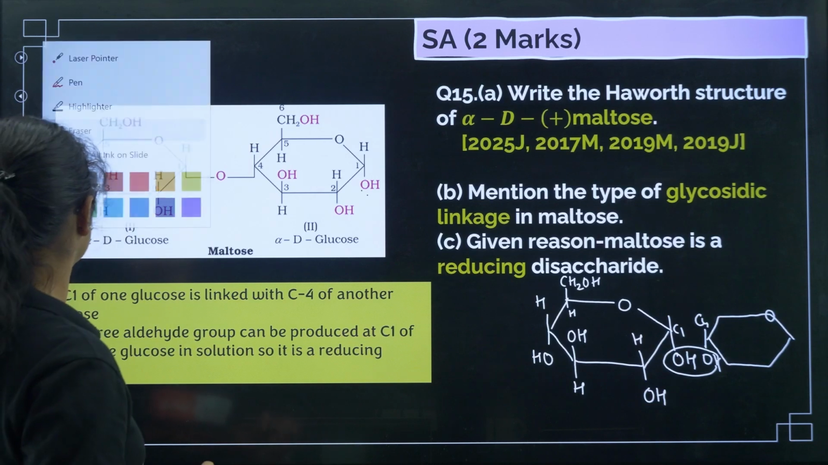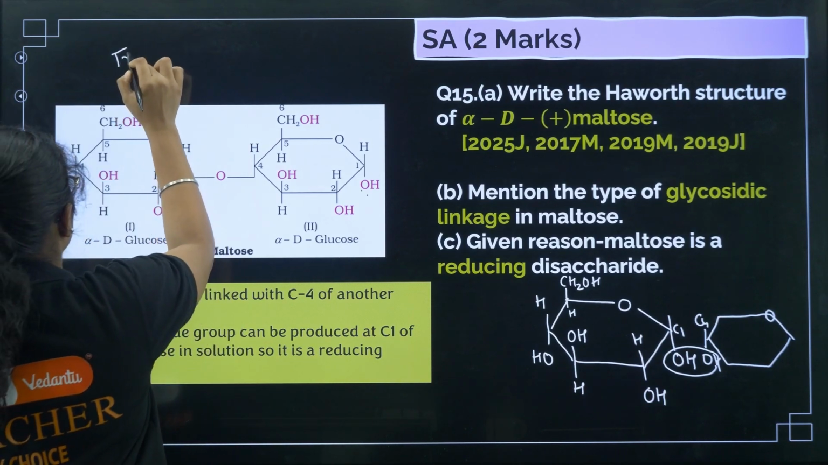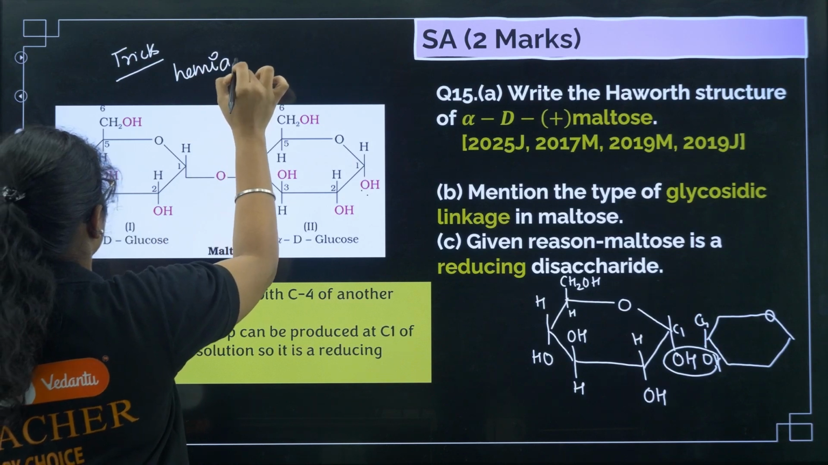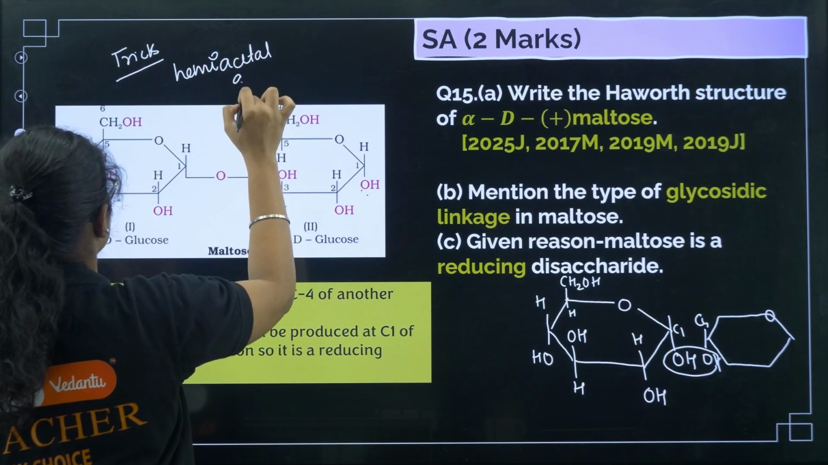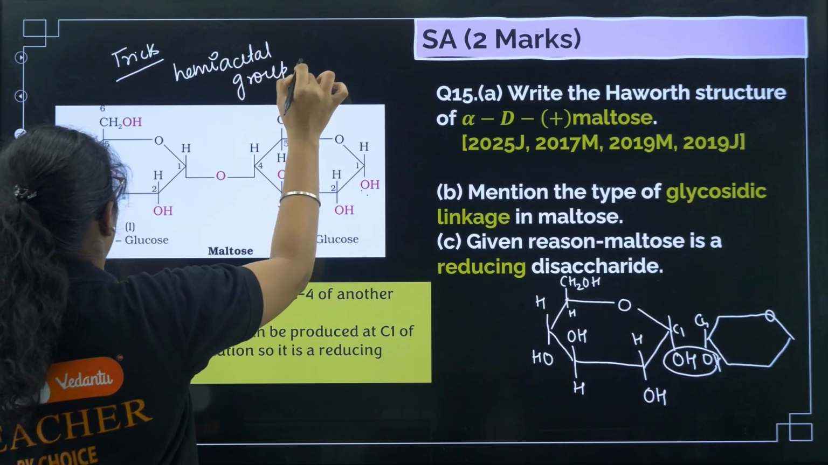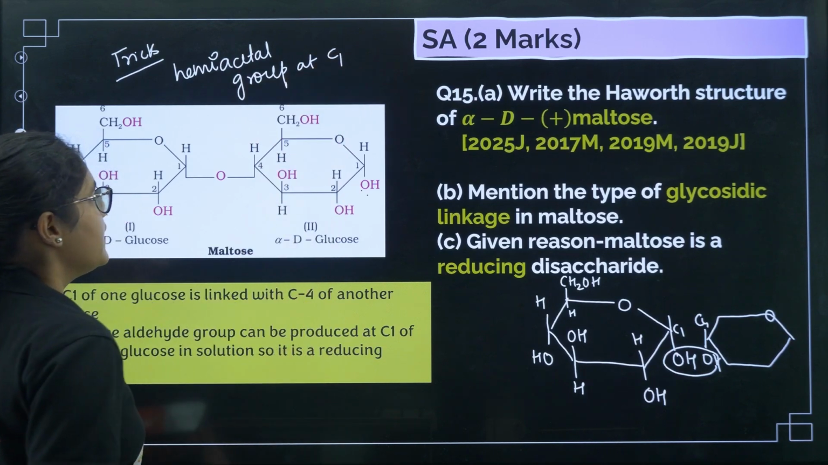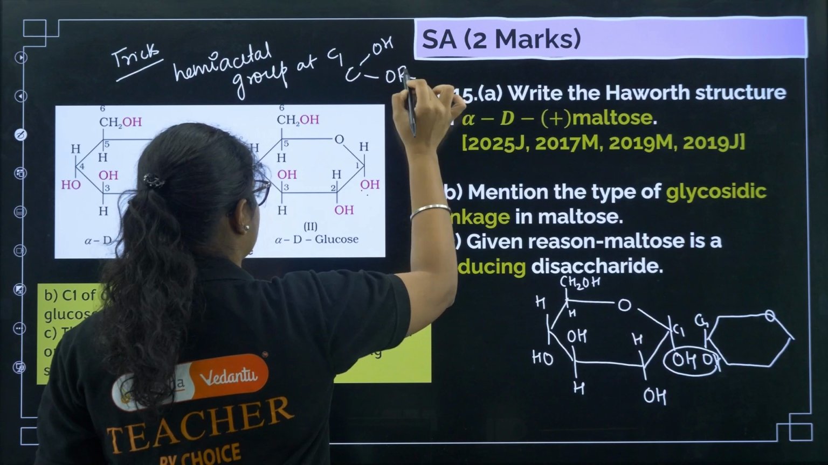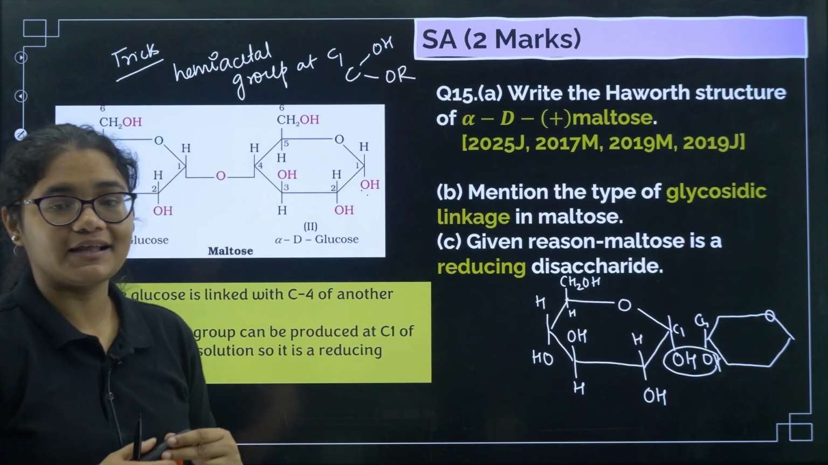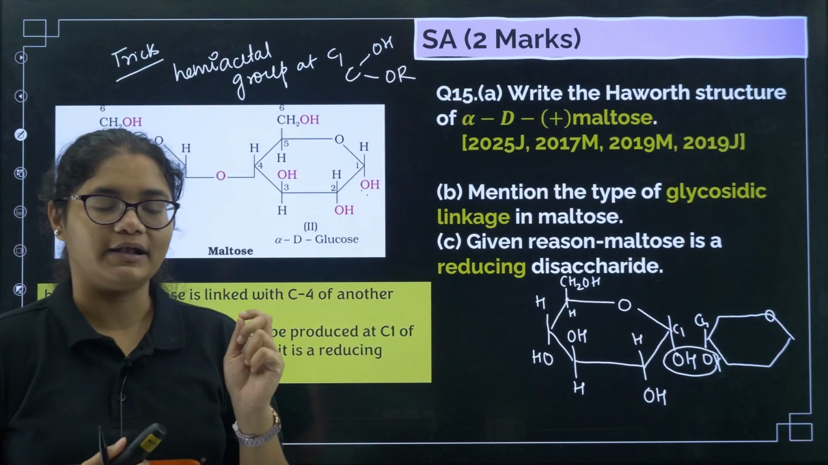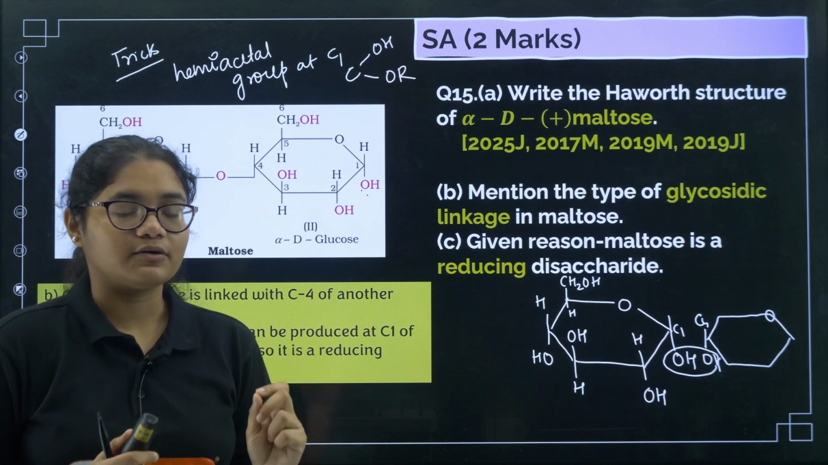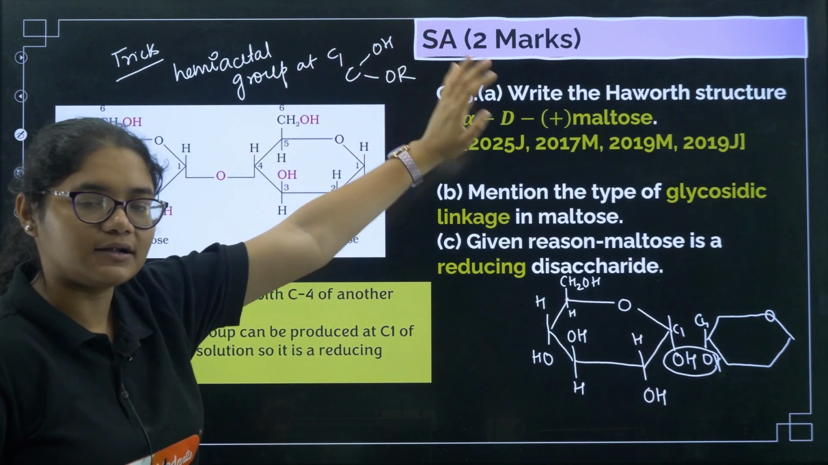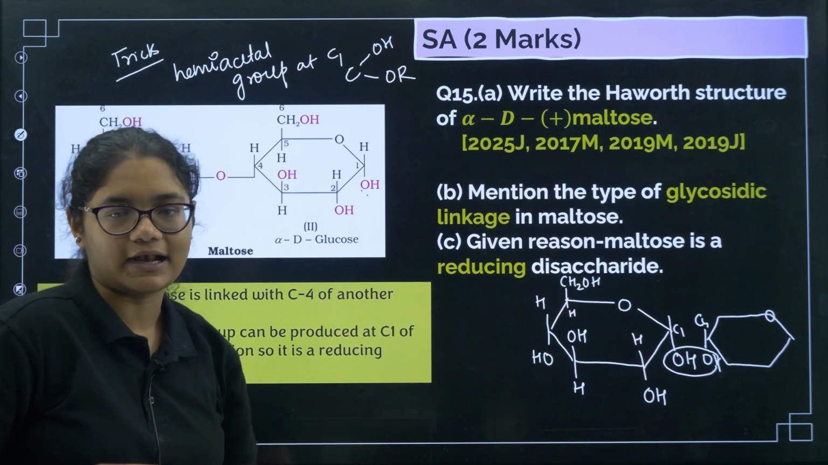But how to find out, what is the trick? The trick here is you need to search for a hemiacetal group at C1. Hemiacetal group, if you remember, is an OH and an OR group attached to one carbon. If we have a hemiacetal group, then we can call it a reducing sugar, but you do not have to write that in the answer. The answer is it can produce a free aldehyde group.